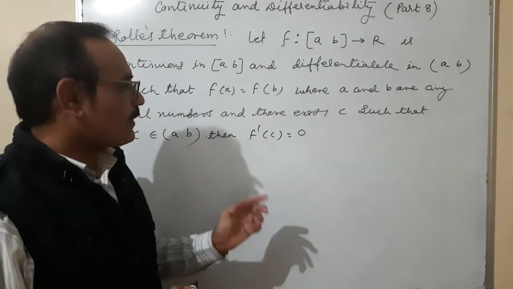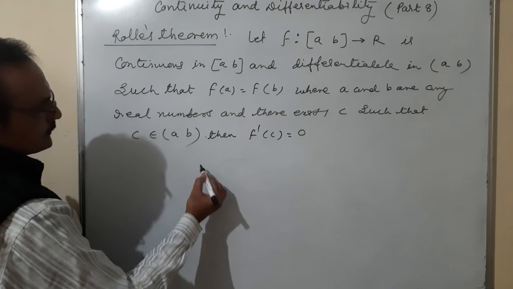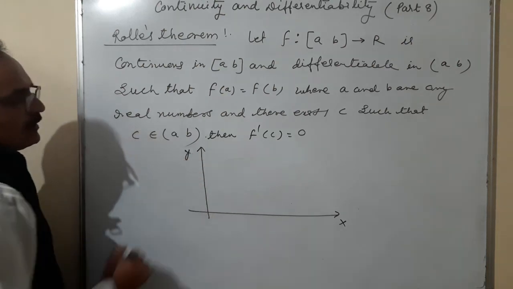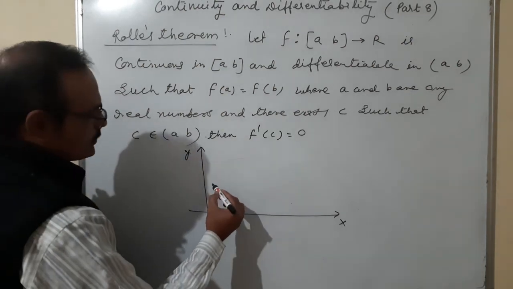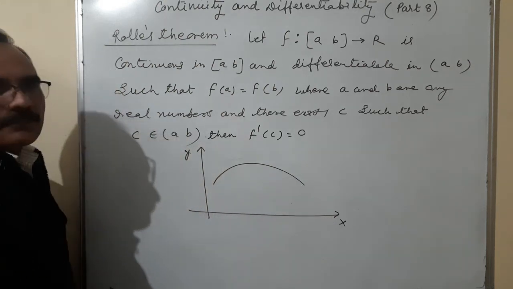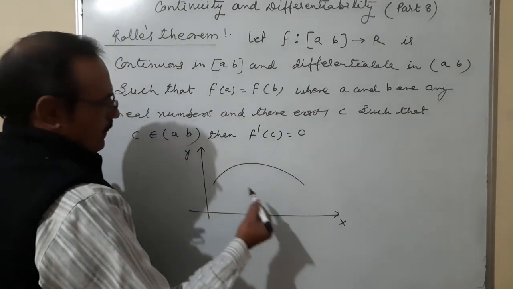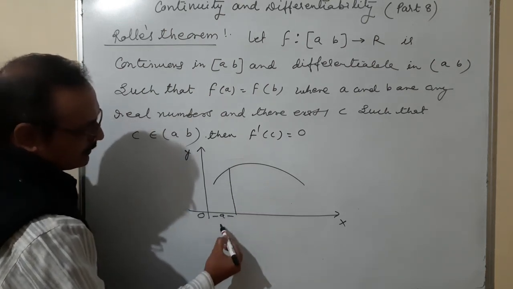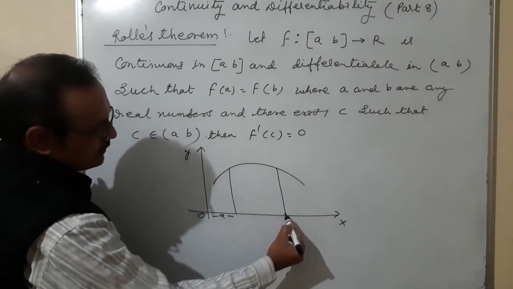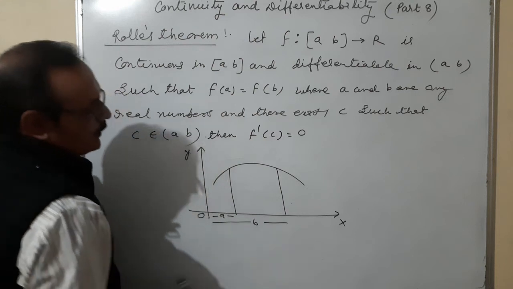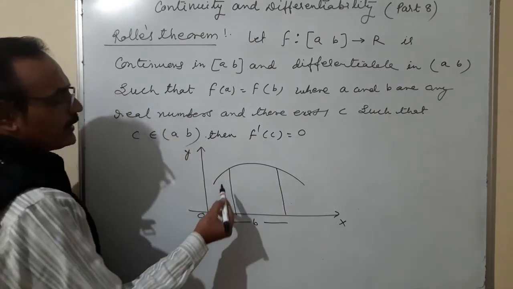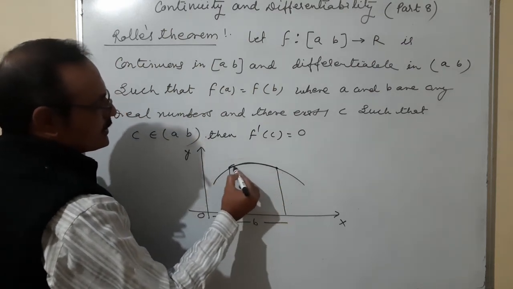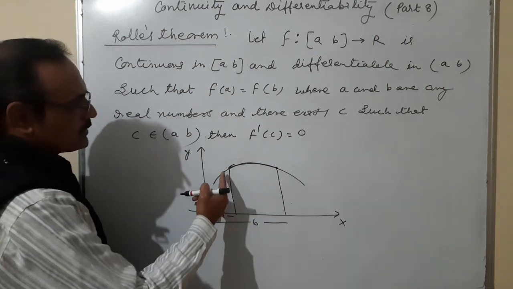Okay. So what is the meaning of this theorem? X, it is y. We are talking about any function. Suppose the function is like that. In this function, the distance from 0 to A, it is A. And suppose from 0 this is B. So the condition is f of A is equal to f of B. In this interval A to B, the function is continuous in closed AB.